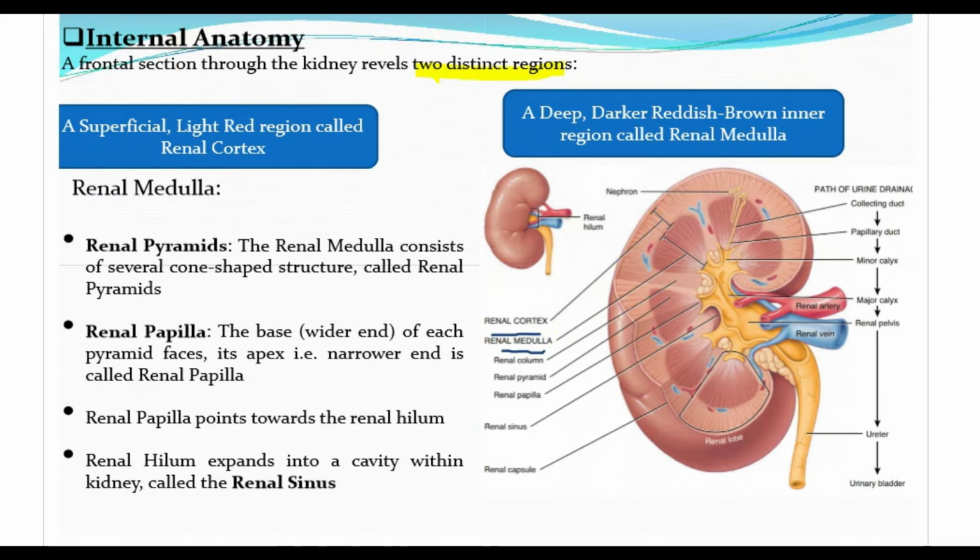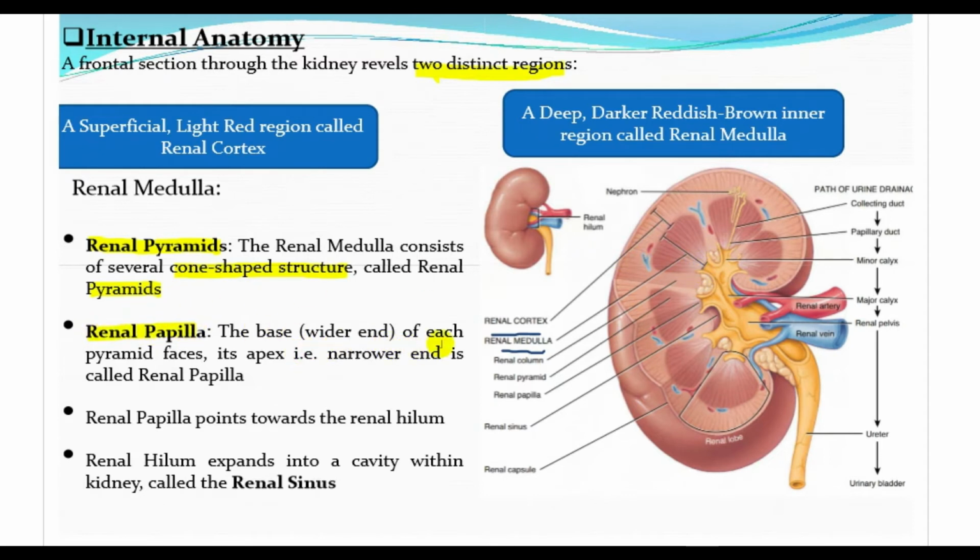Okay, now what is the renal medulla? The renal medulla consists of several cone-shaped structures called the renal pyramids. In this diagram it is very clear. These are the pyramid type structures which are present in the renal medulla, and they are known as the renal pyramids.